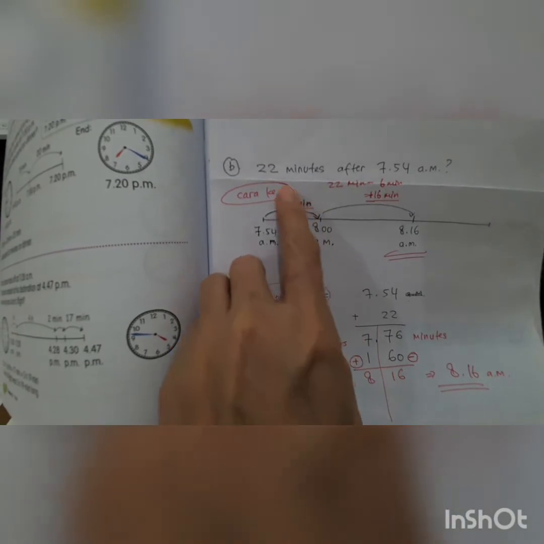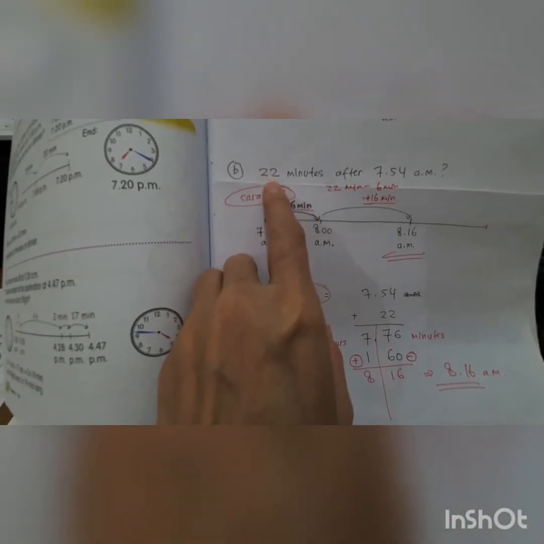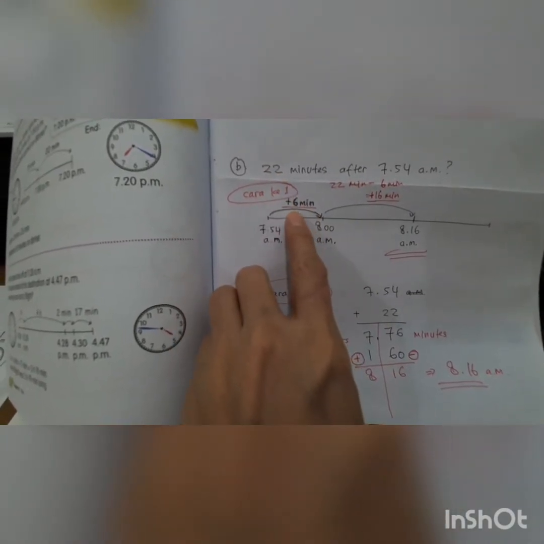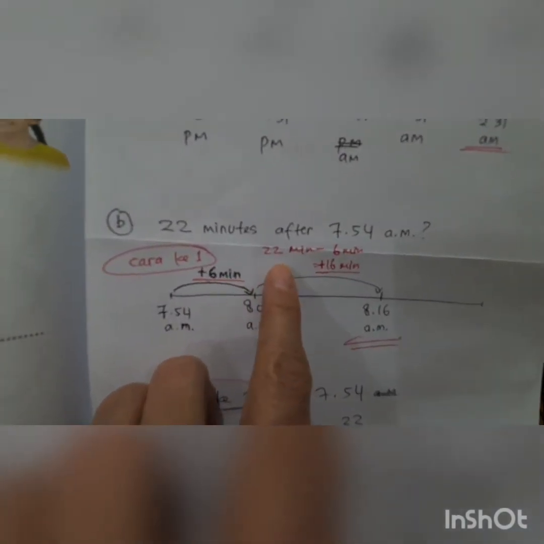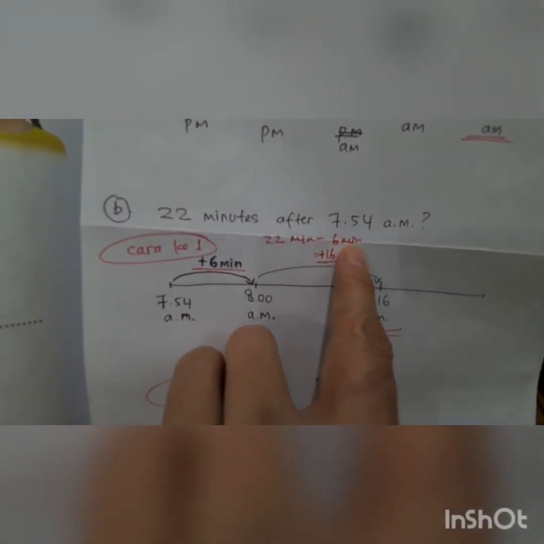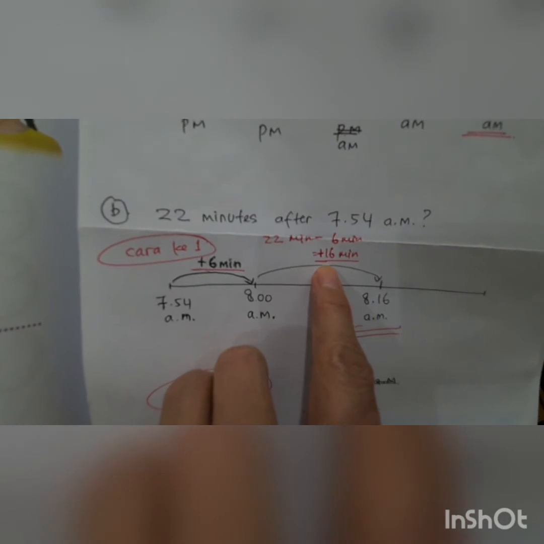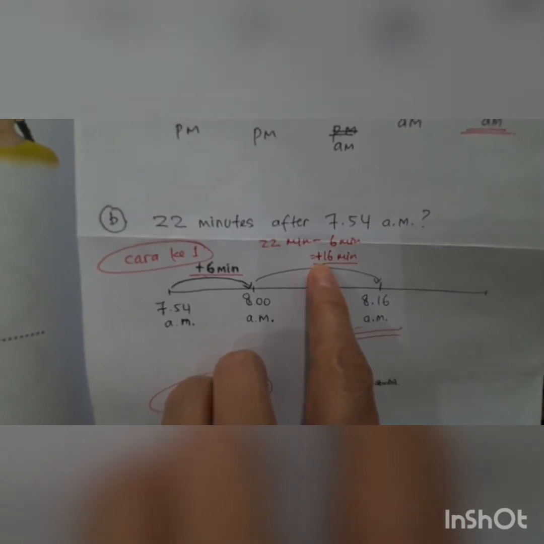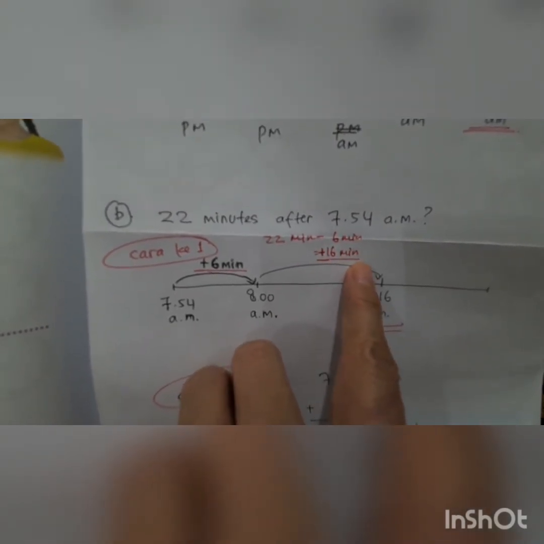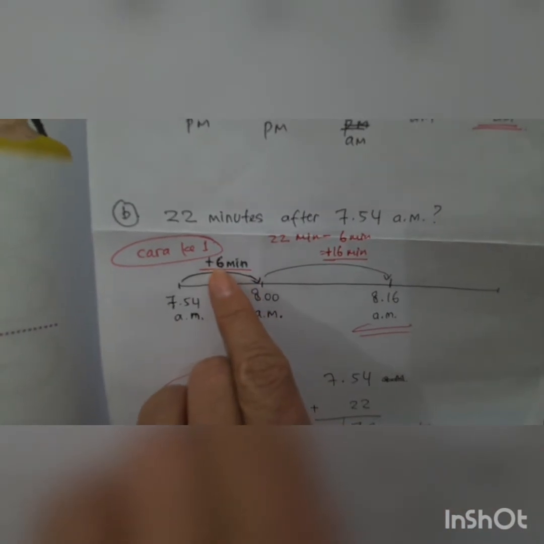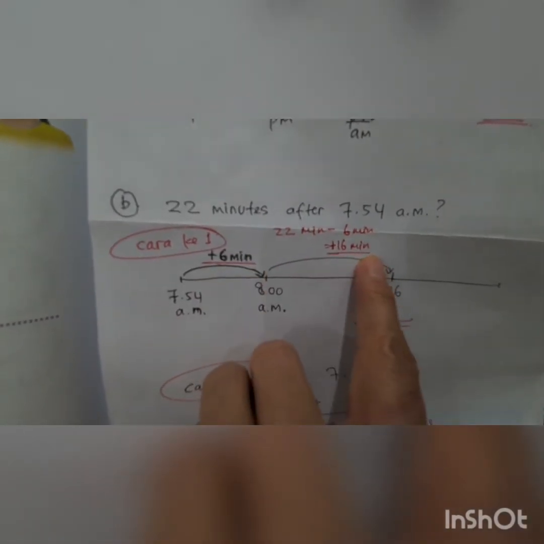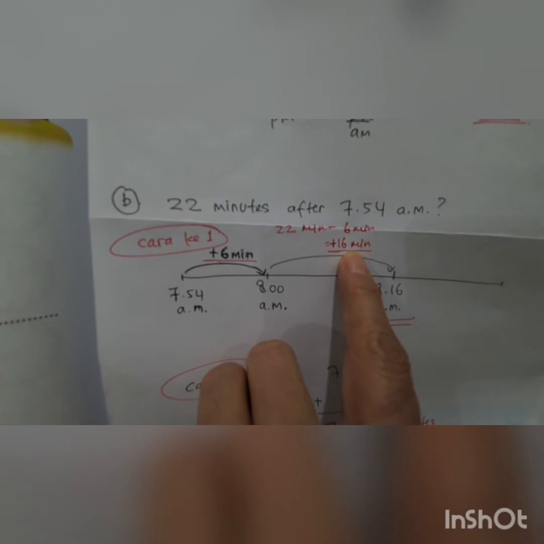Okay, but this one is 22 minutes. 22 minutes minus 6 minutes equal to 16 minutes. So this one 6 minutes, this one is 16 minutes.